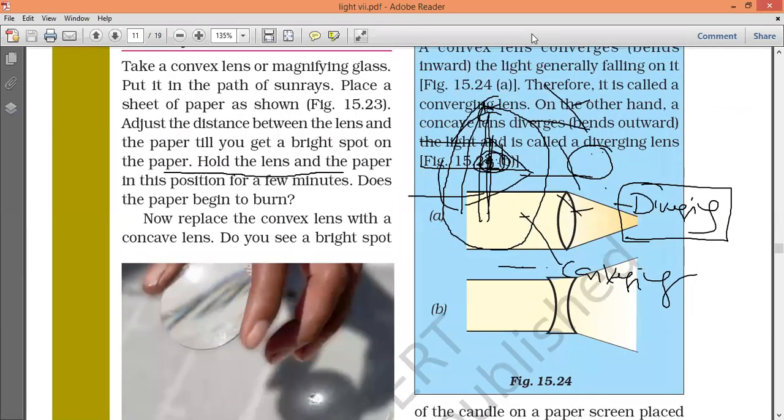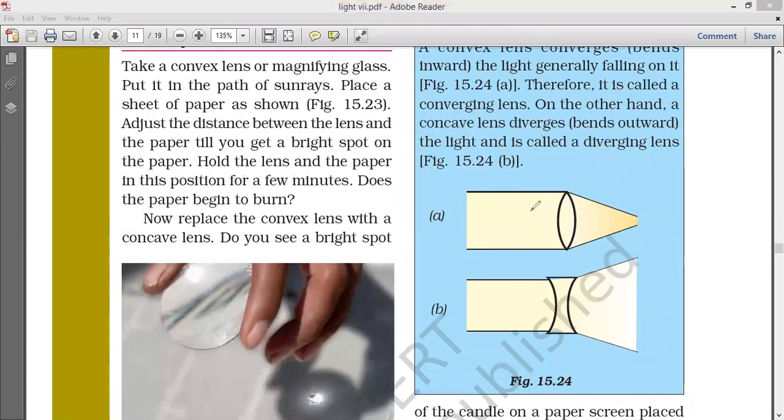The convex lens is converging, and the concave lens is diverging. Suppose you take a converging convex lens and place it above a paper.